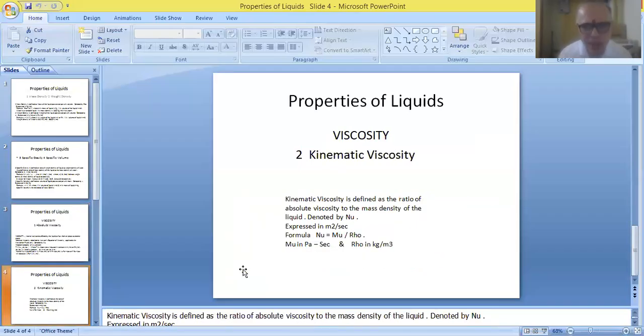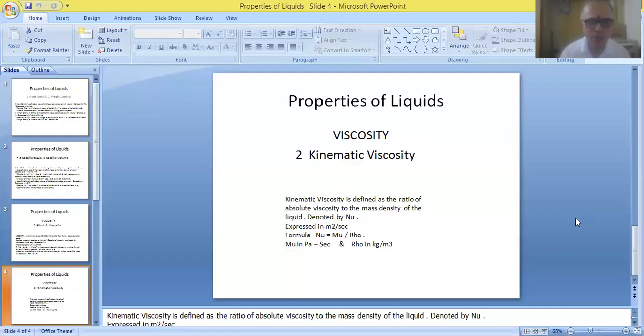Now the second one, viscosity. We have two types of viscosity. One is absolute viscosity, which we have seen in the previous slide, and in some problems we have to measure this value also. This is called the kinematic viscosity of the liquid. Kinematic viscosity is defined as the ratio of absolute viscosity to the mass density of the liquid.